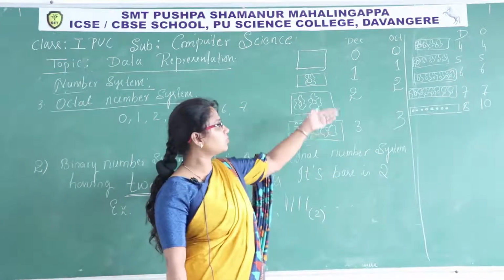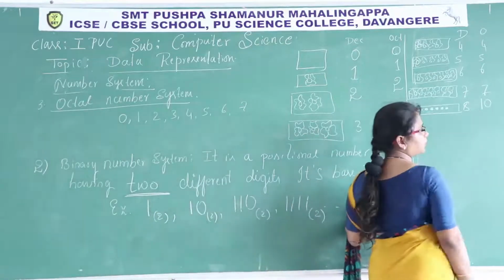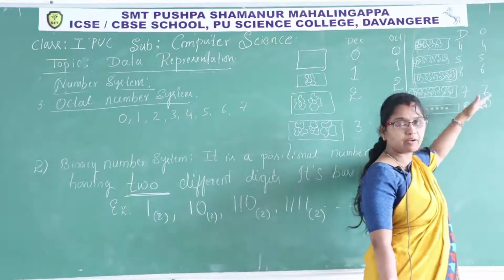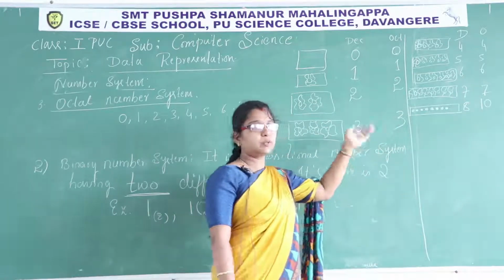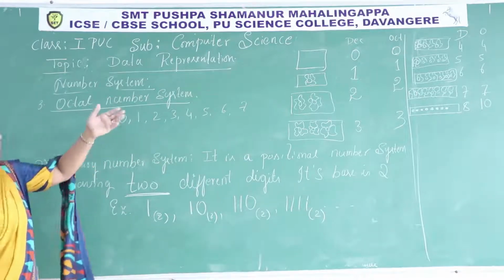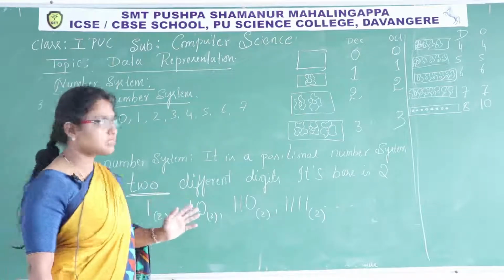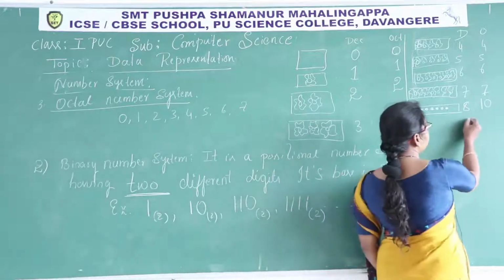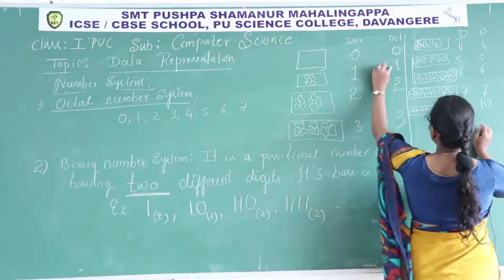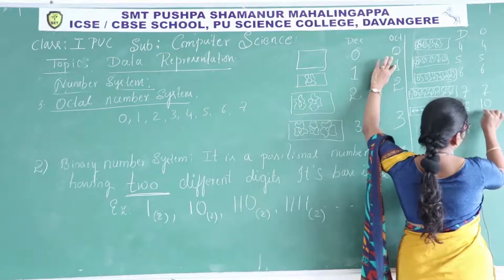Then we have to make use of these different digits. With the combination of these digits, we have to derive another number. So what is the conclusion here? Up to 7, we have different digits. If you want to write some more quantities or face values, you have to make use of the existing standard digits in that particular number system. Now for 9 in the decimal number system, there is 9 itself. But here again you have to repeat this pattern: 0, first I have written 0 now, then 1, and it has to be preceded with 1.